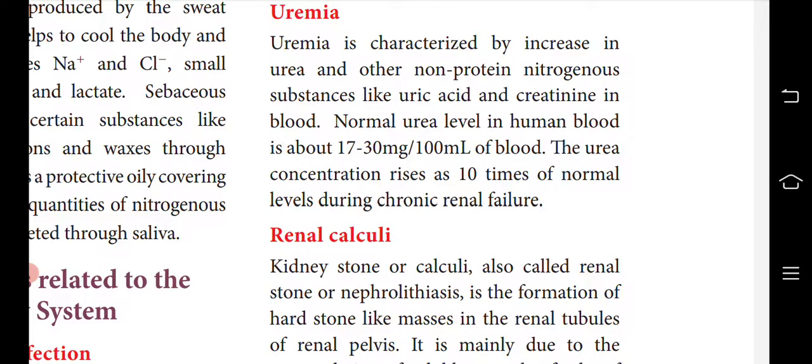Uremia is characterized by an increase in urea and other non-protein nitrogenous substances like uric acid and creatinine in the blood. Normal urea level in human blood is about 17 to 30 milligrams per 100 ml of blood. The urea concentration rises 10 times in chronic renal failure.